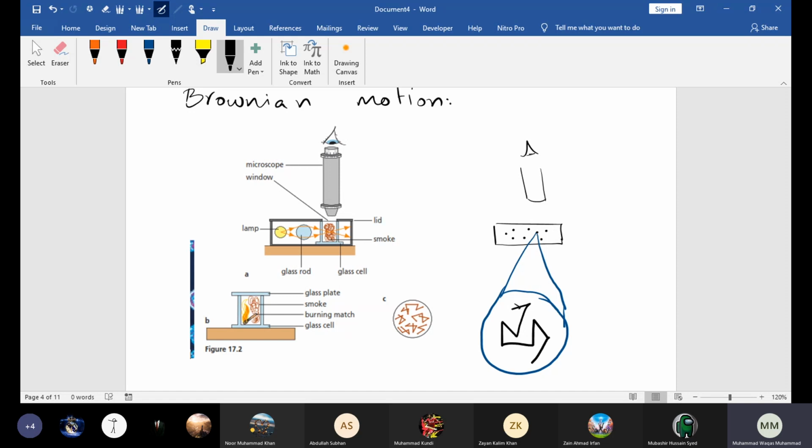Random means we cannot predict in what direction it will move next. So it is a random zigzag motion, and this is Brownian motion. Clear? This is the experiment. Any doubt or confusion? No, sir. I think that's enough for today, as the time is just over.